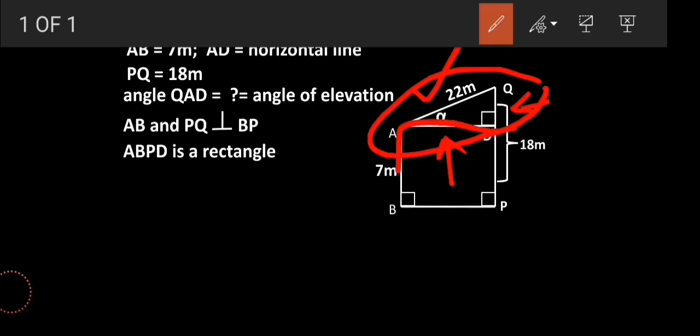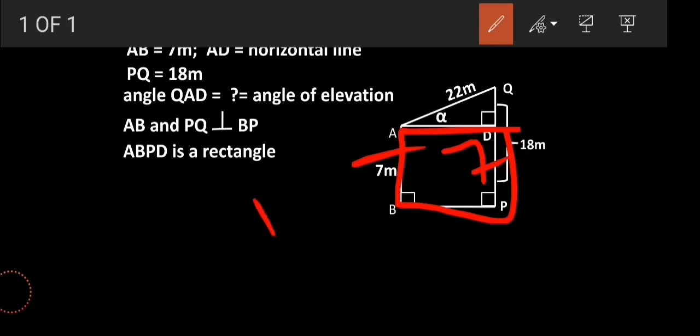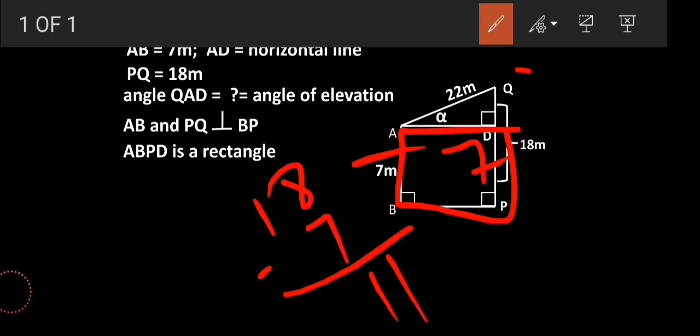We know this quadrilateral over here, right? I'll erase the diagram first. If AB is 7, DP is also 7. Reason, this is a rectangle, we know it for sure, because in the previous question we learnt it. So AB is 7, then PD is also 7. If PD is 7, then we can subtract this 7 from 18 and we get 11, and DQ will become 11.